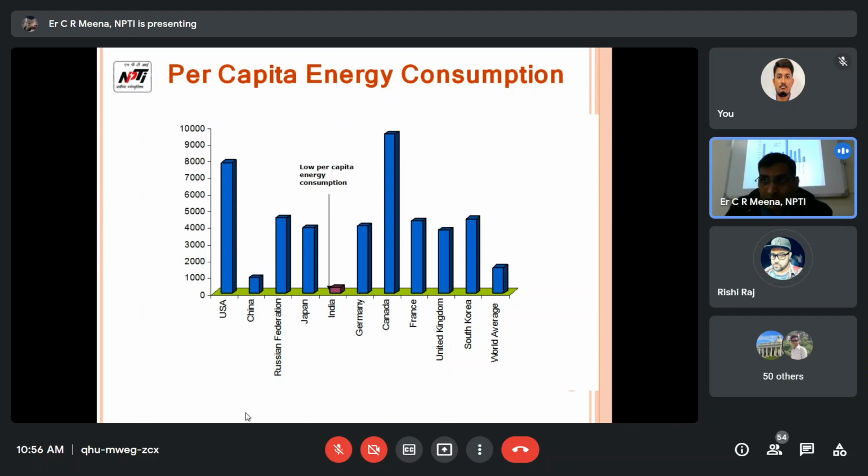In the coming future, 5 to 10 years later, pump storage hydropower plants will work as an energy storage device. If we go for batteries, that is not economical. A huge amount of cost is required, because after 5 years you have to replace all the batteries, and battery cost is very high. As on date, the energy storage device is an R&D topic.